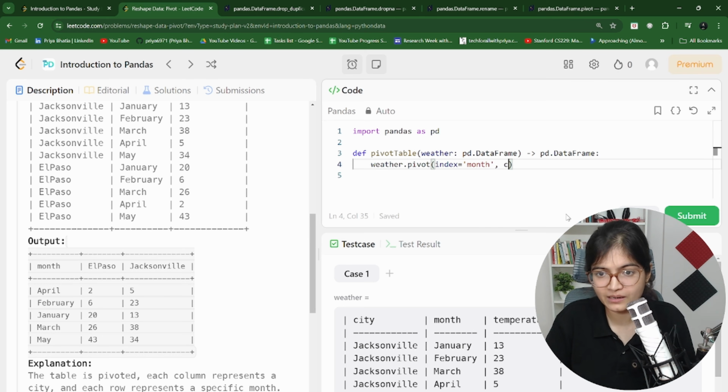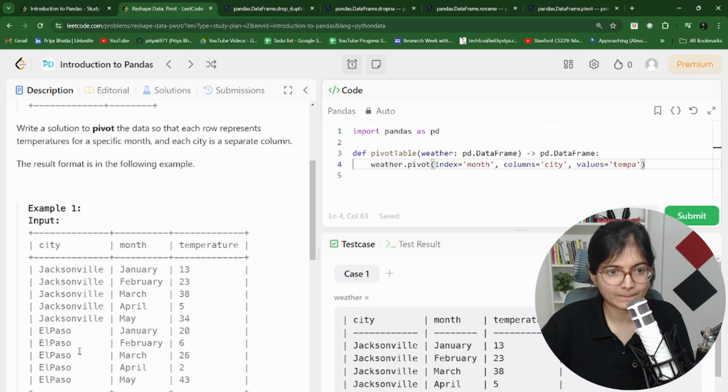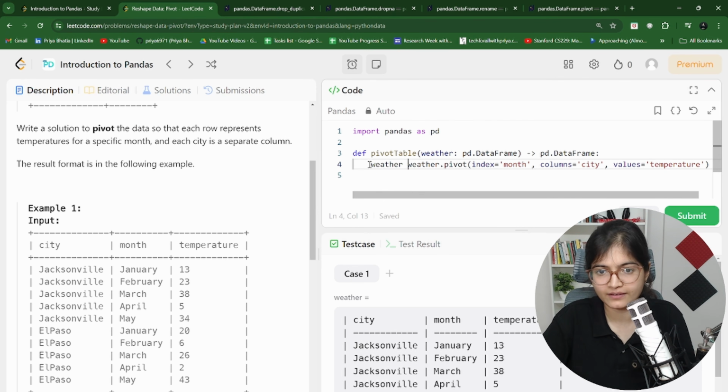Acha, what columns are they expecting? They're expecting the columns as the names of the city. And what values are they expecting inside the restructured table? They're expecting the temperature value, if I'm not wrong. Right? Temperature. And then you can just store it inside weather and you can return this.